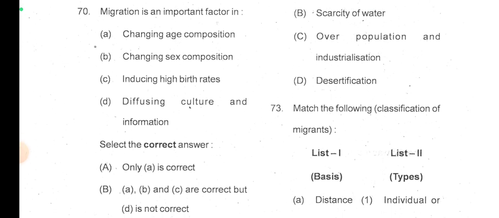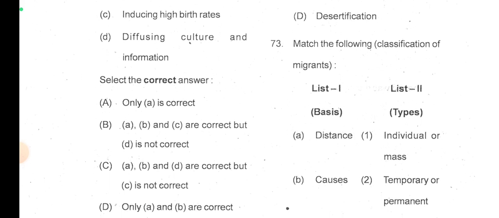Migration is an important factor in changing age composition. Yes. Changing sex composition. Yes. Inducing high birth rates. Not actually. Diffusing culture and information. So A, B and D are correct here.